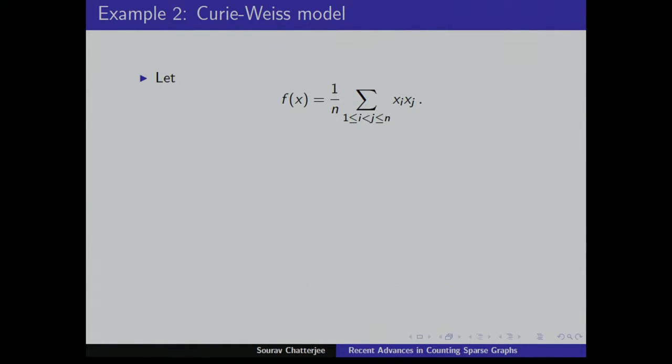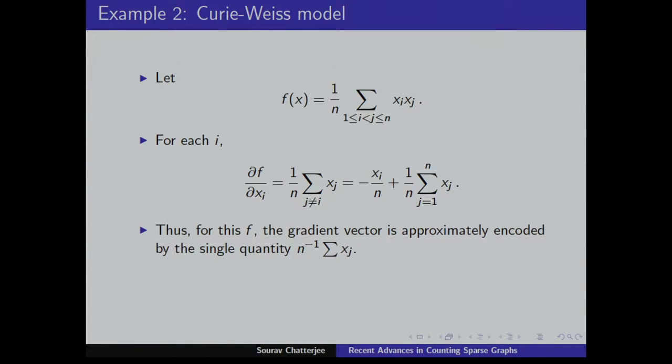However, if you consider the Hamiltonian of the Curie-Weiss model, then del f del xi is minus xi over n plus the whole average, the average of all the xj's. The gradient vector is a vector of n components, and the ith component is this one. Up to an error of order 1 over n, you can encode the components by a single quantity that encodes the full vector approximately.